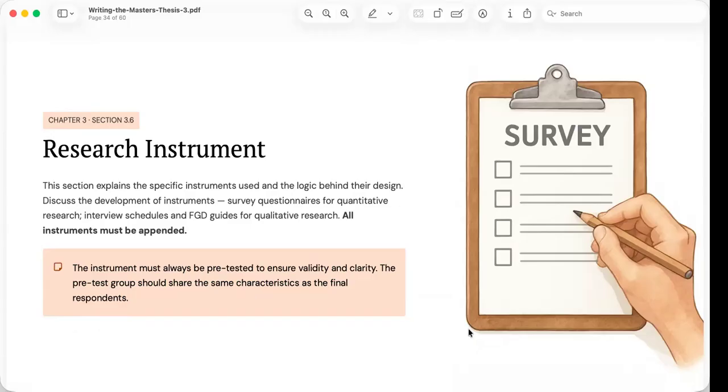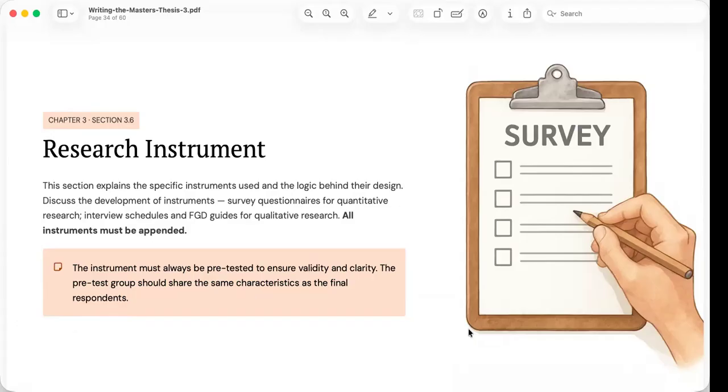Pre-testing helps identify ambiguous wordings, confusing instructions, missing response options, or technical problems. Revising the instrument after pre-testing significantly improves its clarity and validity.